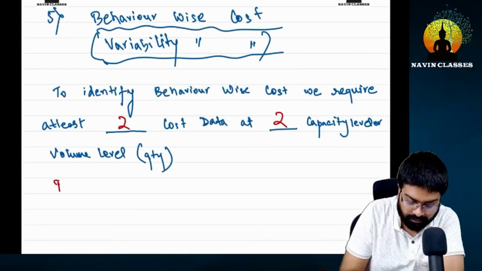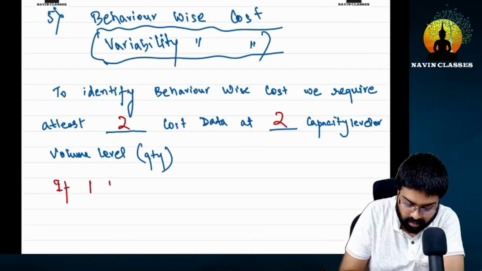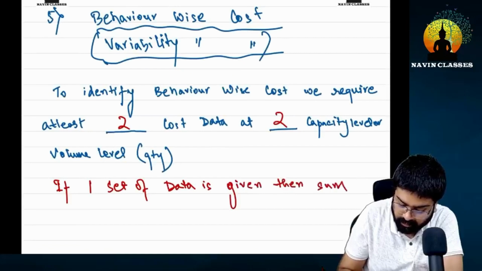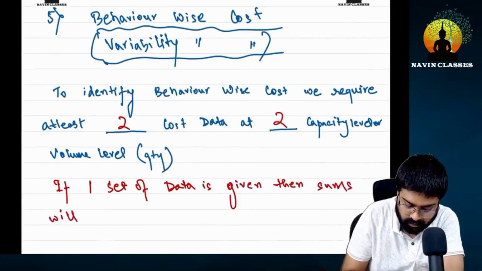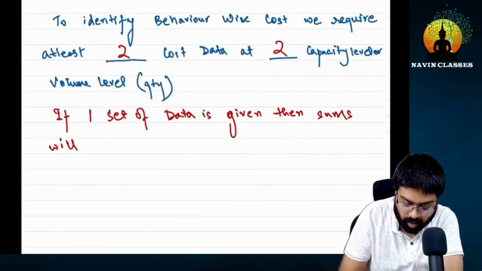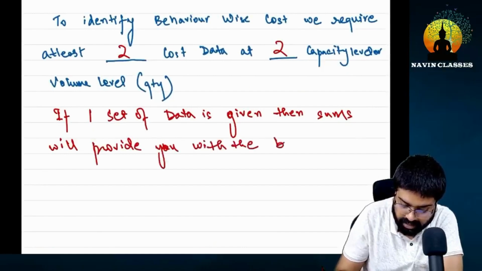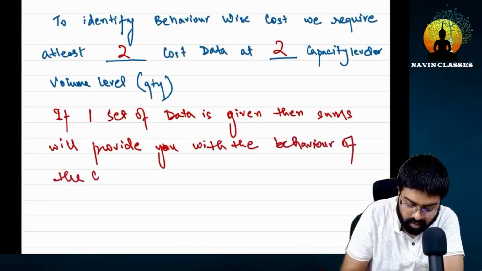Meaning, if one set of data is given, then you will have to provide the behavior of the cost.